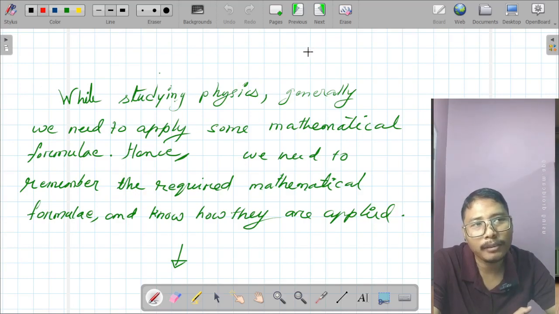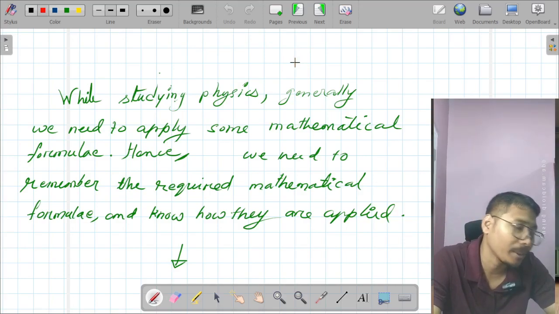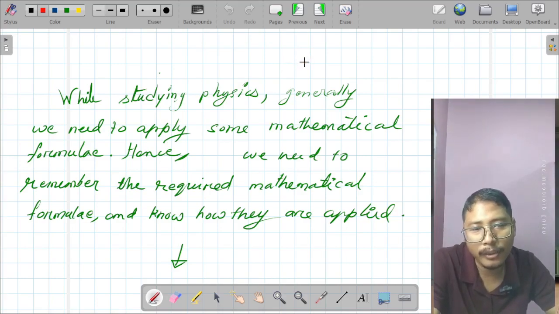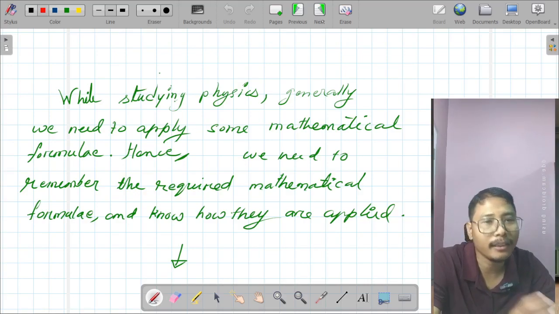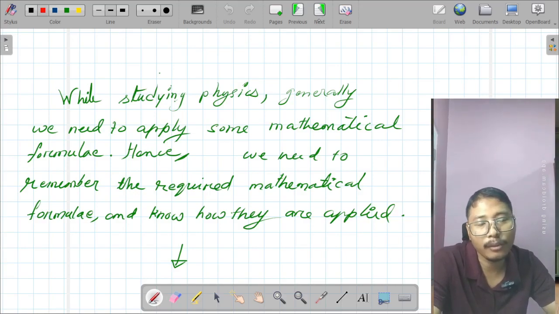Now, what happens while studying physics? Sometimes we need to apply mathematical formula. So therefore, you have to remember some necessary mathematical formula. So I have mentioned some mathematical formula. You write them, you take note of them, practice them, try to remember them by writing them. The more you write, the longer you will be able to remember them.